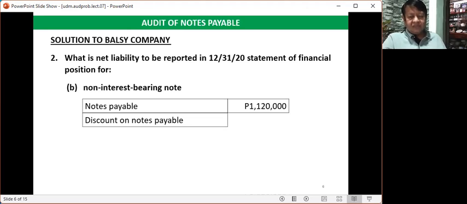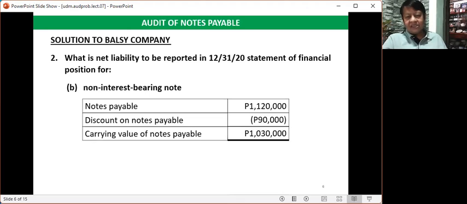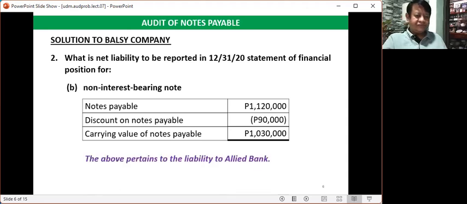What will be deducted in this presentation is 90,000 pesos, because we already recognized the 30,000 pesos interest expense. That is why we have only 90,000 pesos here. So the carrying value of the notes payable is 1,030,000 pesos.